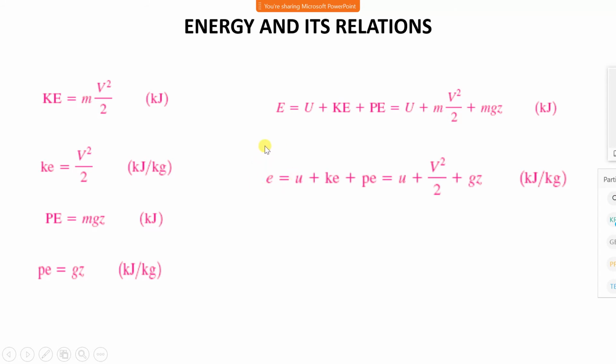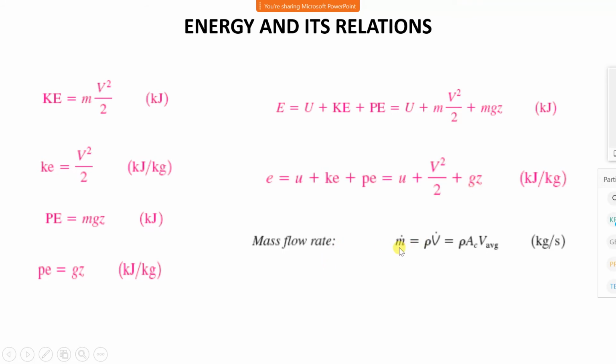Total energy at a specific level per unit mass is represented by small e. Small u represents the specific internal energy per unit mass. So e equals u plus small k plus small p, equal to u plus half v square plus gz.